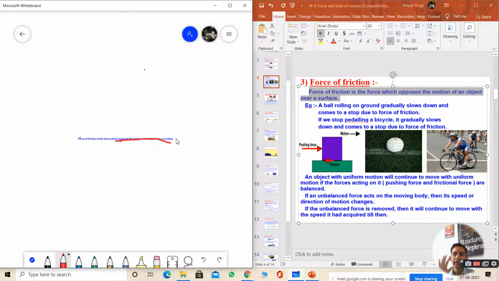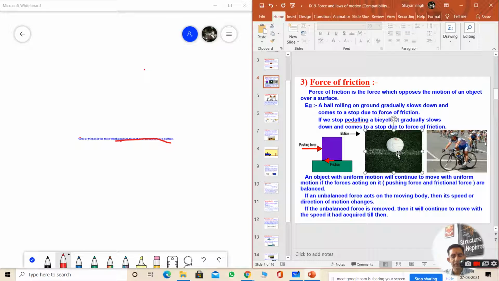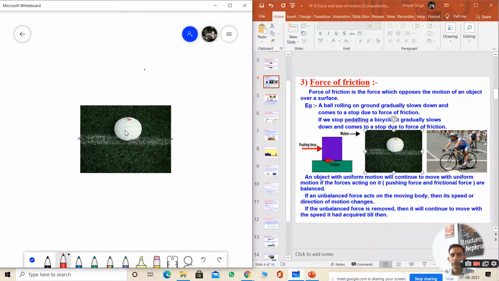You have rolled a ball, like a tennis ball, a rubber ball. It will move for some time, and after some time it will stop. Isn't it? Is it happening or not, beta? Yes or no? Then it will stop. So how does this happen? It is because of the force of friction.